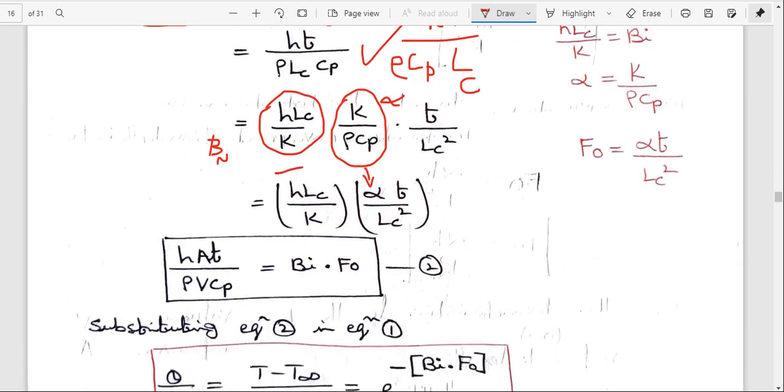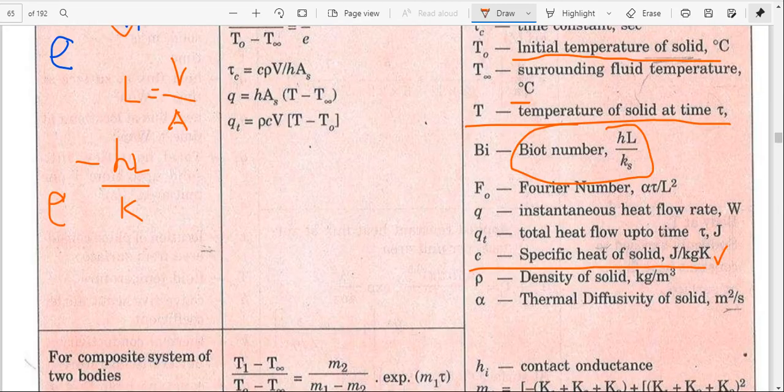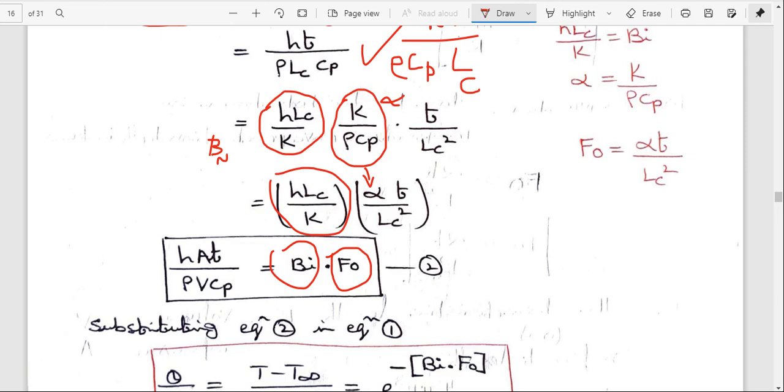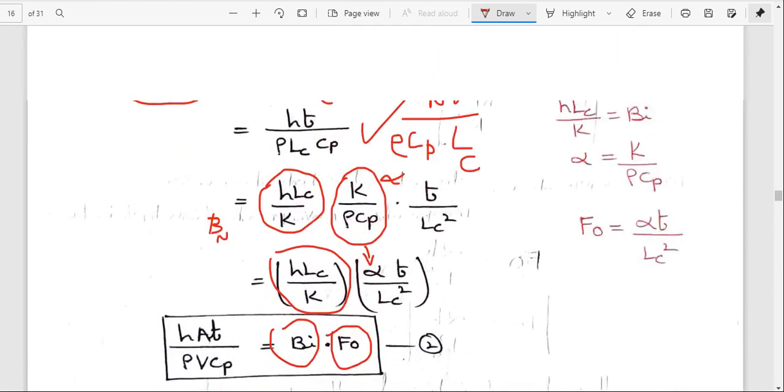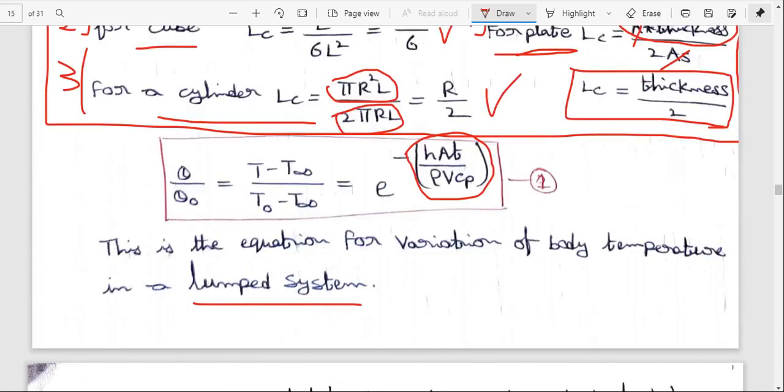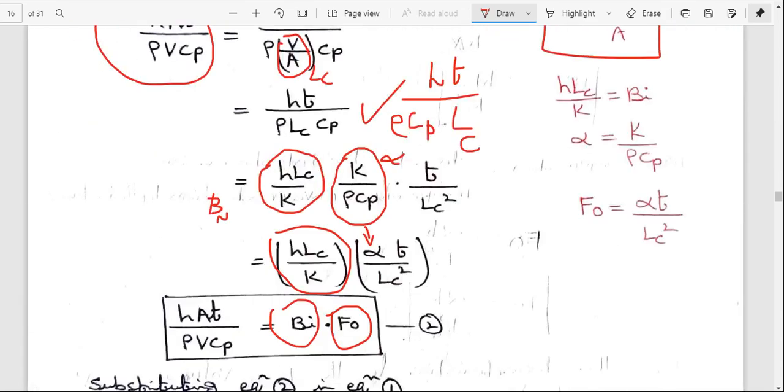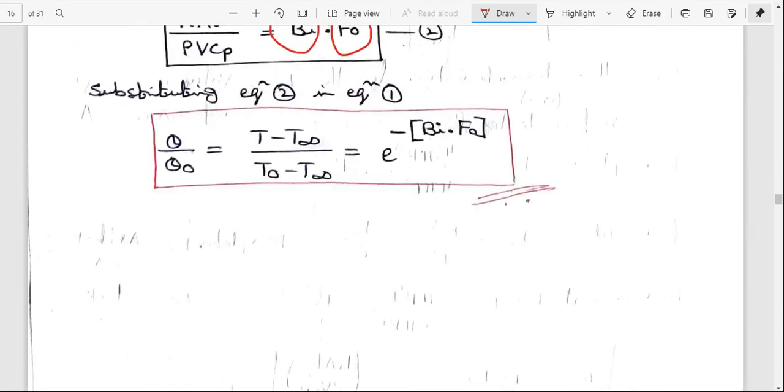So what is the hL by k value? hL by k is equal to the Biot number, and alpha t by LC square is equal to the Fourier number. This is the second equation. Substituting equation 2 in equation 1, theta by theta naught equals T minus T infinity by T naught minus T infinity, equal to e power minus Bi into Fo. This is the derivation for the system with negligible internal resistance.